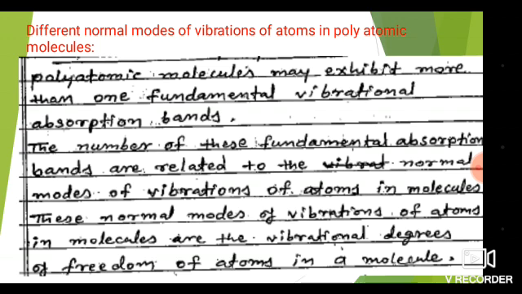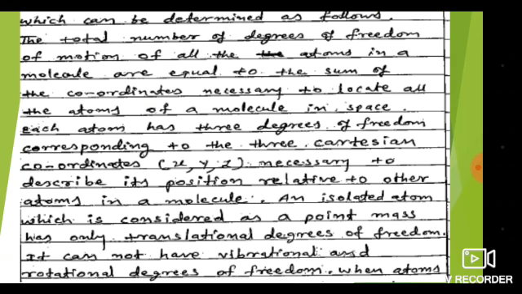Means how molecules move in three directions or three Cartesian coordinates, which can be determined as follows: the total number of degrees of freedom of motion of all the atoms in a molecule is equal to the sum of the coordinates necessary to locate all the atoms of a molecule in space.